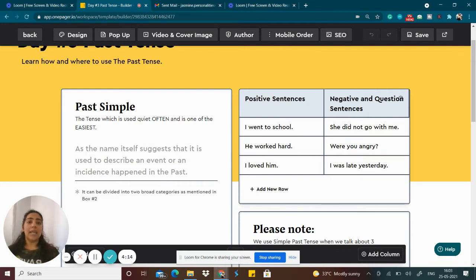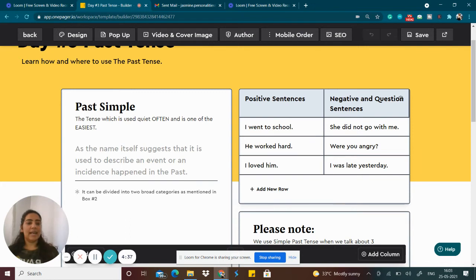But if you use I cook food, this means present simple because here you're using the verb one form. So it is a daily routine. Remember the exemplar sentence which I shared with you, my mother cooks food. So this is simple present tense because it happens on a regular basis. Our mother cooks food almost every day for us.